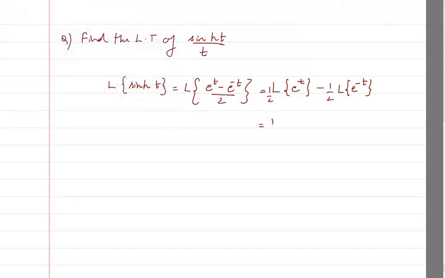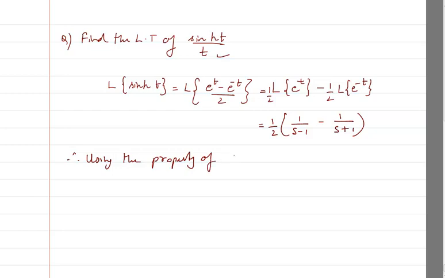The Laplace of e raised to power t is 1 divided by s minus 1, and this is going to be 1 divided by s plus 1. Again, since I have to do integration because it's division by t, I will use the frequency integration property.